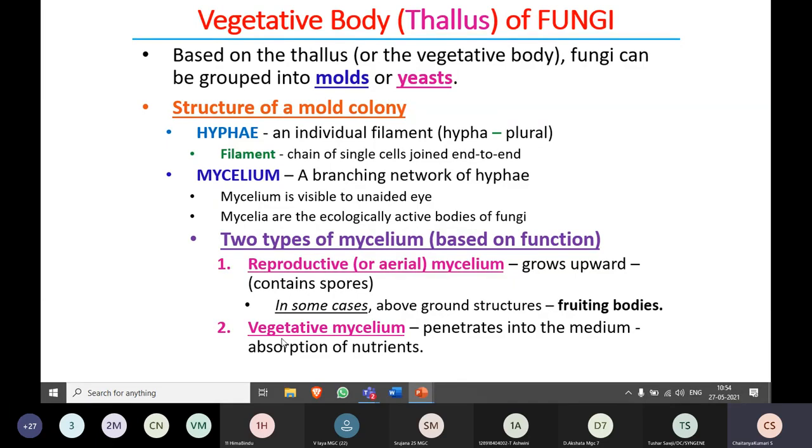Remember that. Now coming to the next type of the mycelium, that is the vegetative mycelium, which penetrates into the medium and is helpful in the absorption of the nutrients. So mycelium, again, is of two types, reproductive mycelium and vegetative mycelium. Reproductive means it will produce the spores. In a few cases, it will produce the fruiting bodies, whereas the vegetative mycelium will be helpful in the absorption of the nutrients.